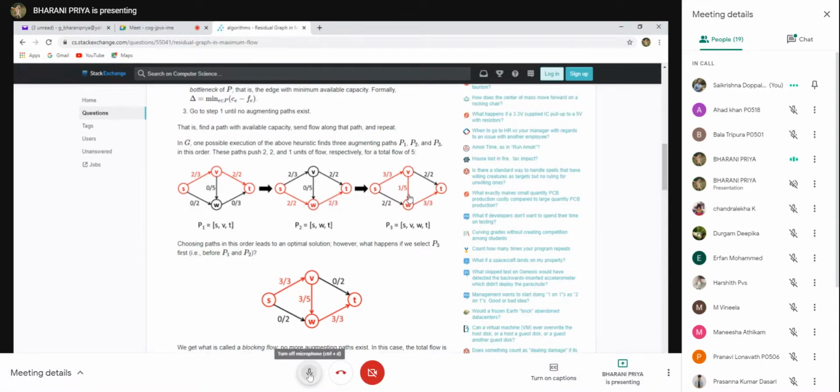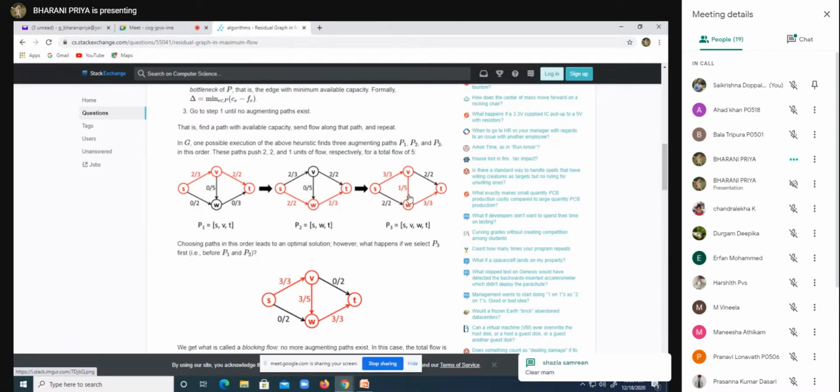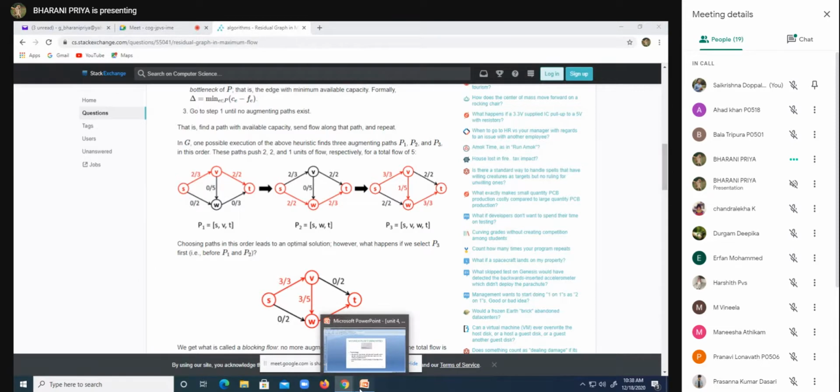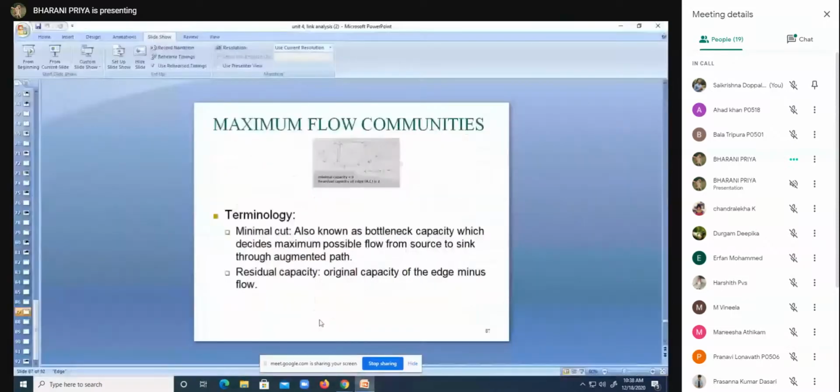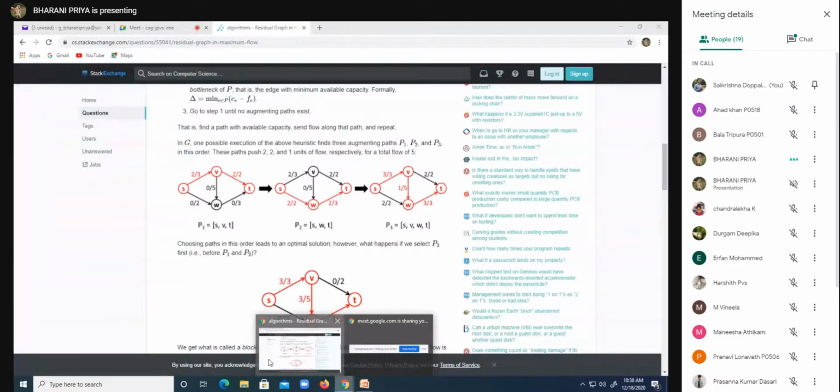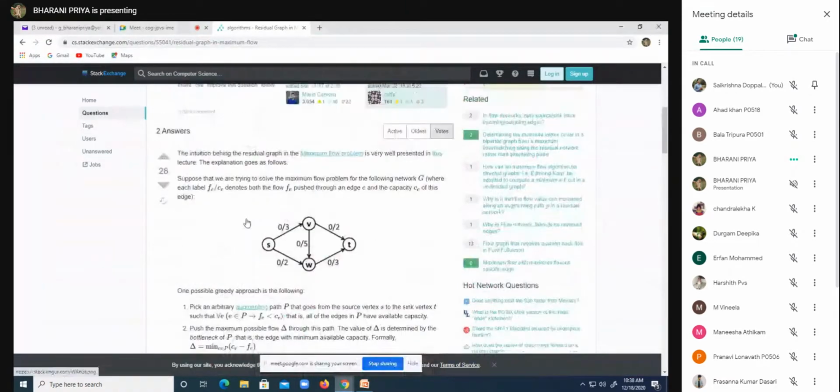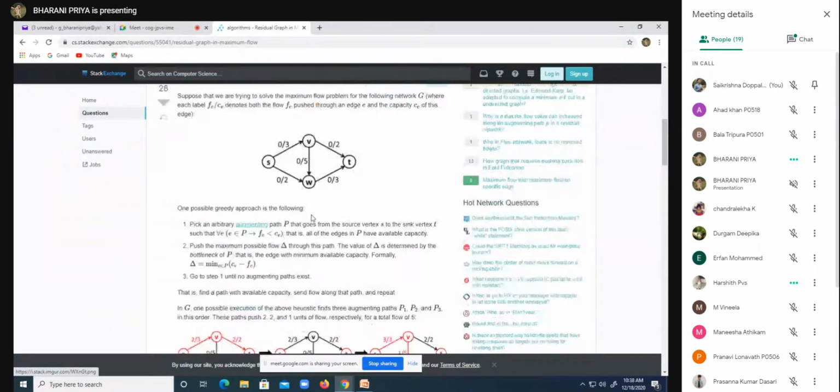What about others? Min-cut definition. Clear, ma'am. Right. Shall I proceed? Yes, ma'am. Right. So if you want that link and want to study, I'll show. I have read this from Stack Overflow. Okay. Ma'am, can you share a few more examples, links, so that we'll get more clear?